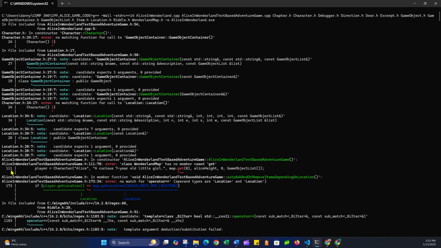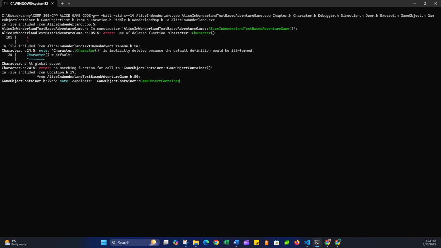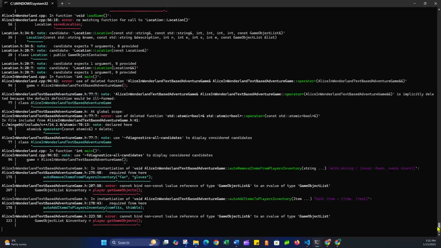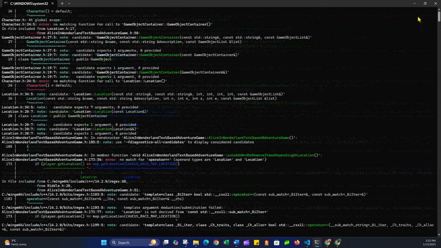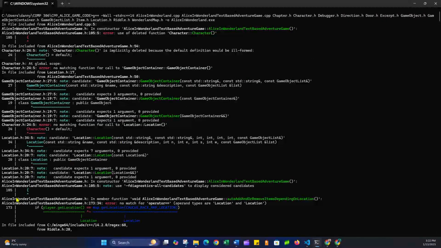We'll expect 111 to disappear here when I clear this. So when I compile, a lot of errors. But as we can see, we got rid of 111. We still have our 173, but 111's gone. So we've already cleared that. Now let's go deal with this equality operator and get location.